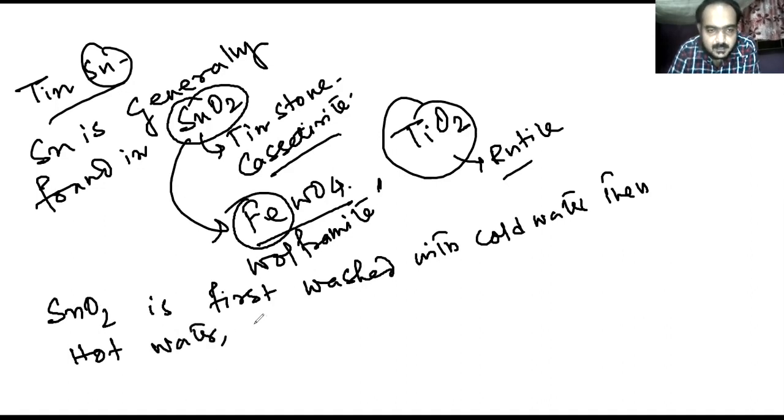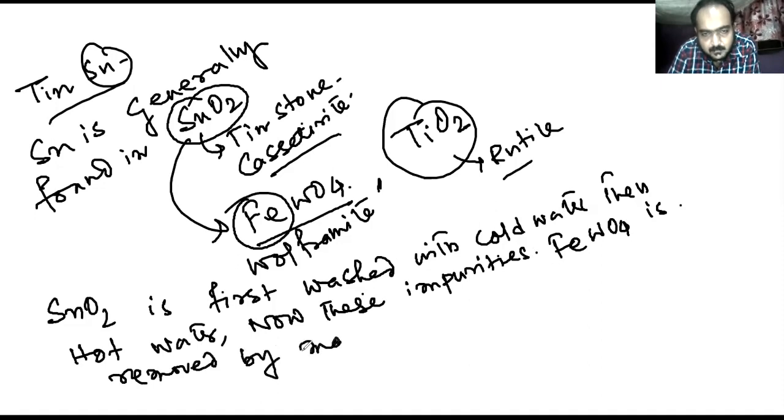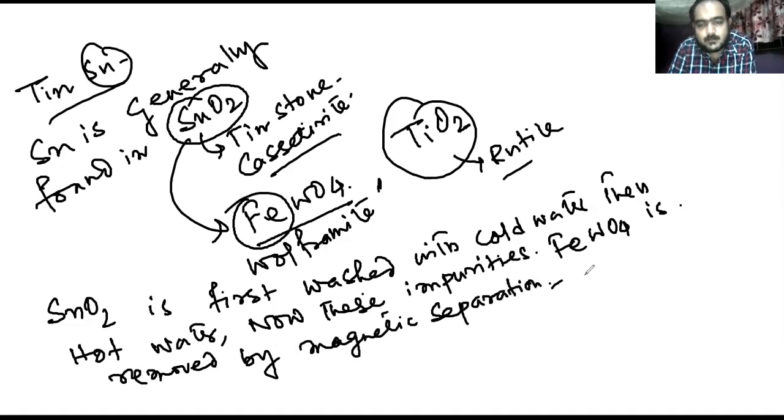Now these impurities such as FeWO4 are removed by magnetic separation. TiO2 is also removed by magnetic separation.